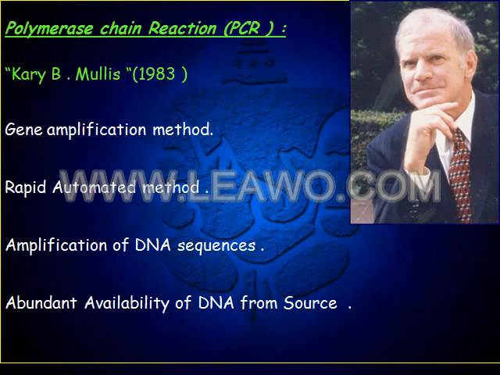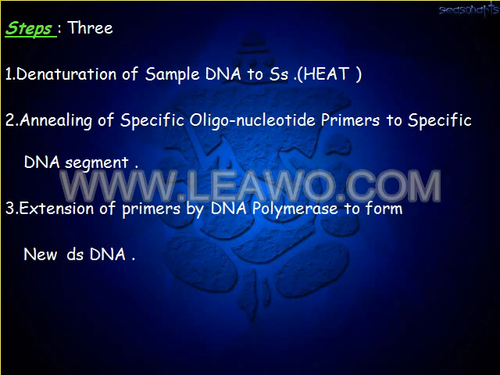Now come to the polymerase chain reaction, PCR. This is a gene amplification method, a rapid automated method for amplification of a DNA sequence, making DNA abundantly available from a source. What are the steps in PCR? About 3 steps.